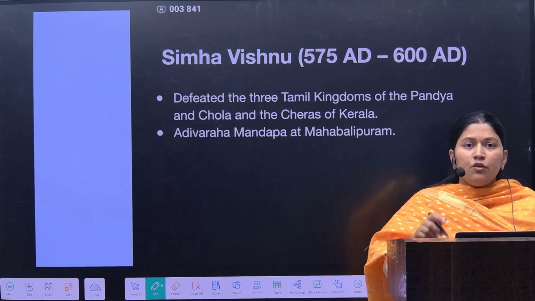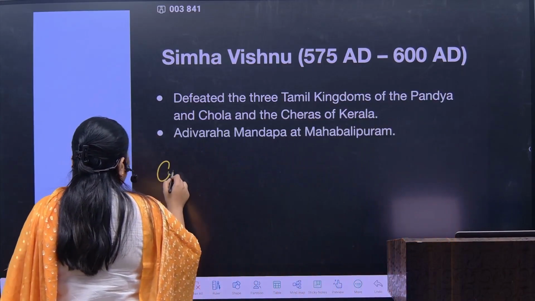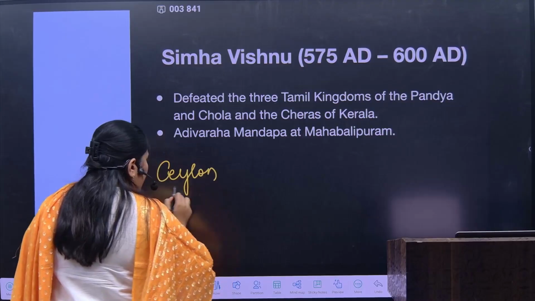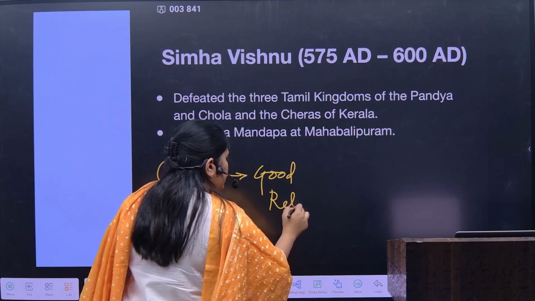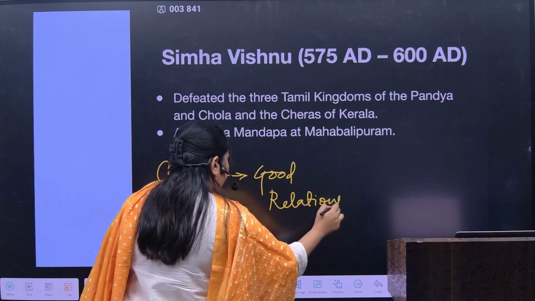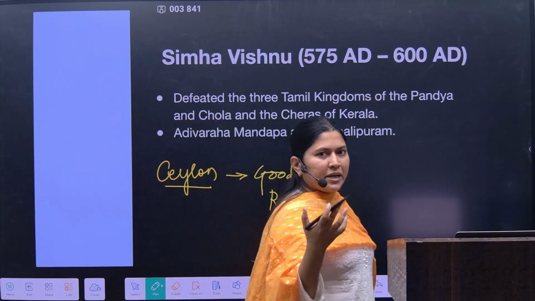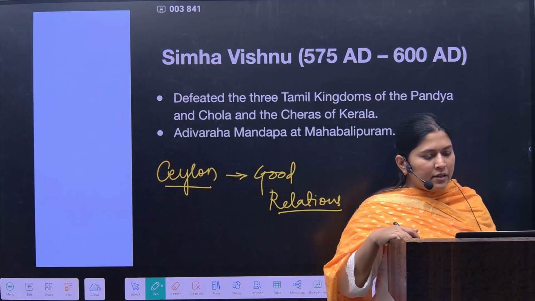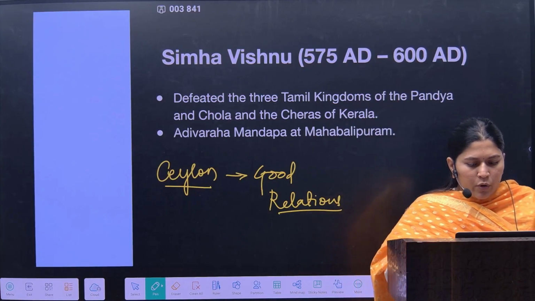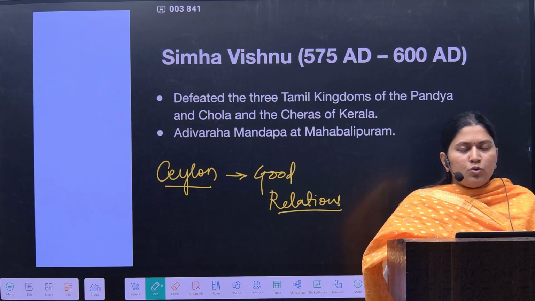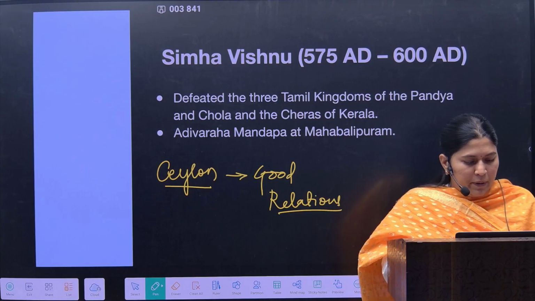In fact, he was overwhelmed with Ceylon, and he tied good relations with Ceylon. He went to Sri Lanka, again making a good amount of agreements and deals with the Sri Lankan kings. And in a quarter of the 6th century, he used to have a good relation with the Sri Lankan people, and that is why